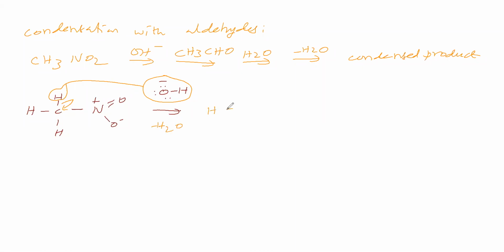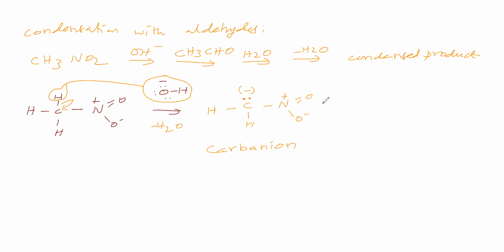Then what is remaining? That is CH2 with a negative charge, and NO2. Okay, we got a carbanion. The carbon has a lone pair and a negative charge. Therefore, we can call this a carbanion.